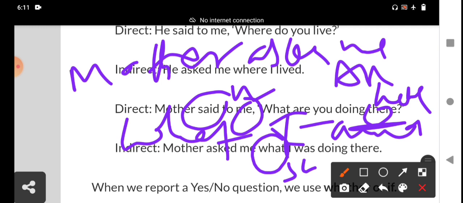Why should we not change the tense? Because the reporting verb, mother says to me, is in the present or future tense, the reported part is never changed. The same tense is repeated. There are some exceptions: habitual actions, universal truth, scientific truth. Even though the reporting verb is in the past tense, we should not change.